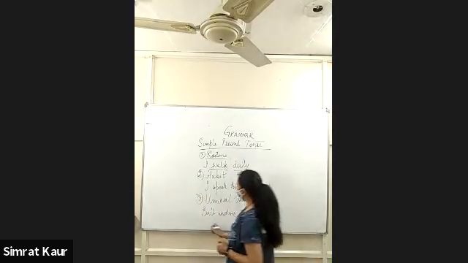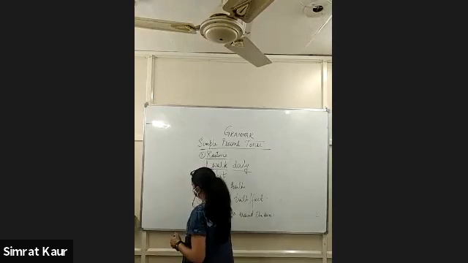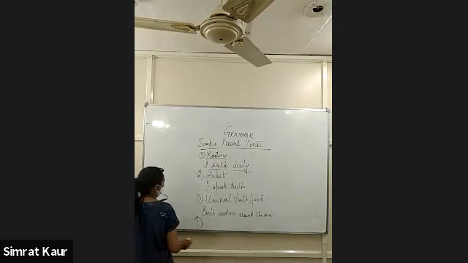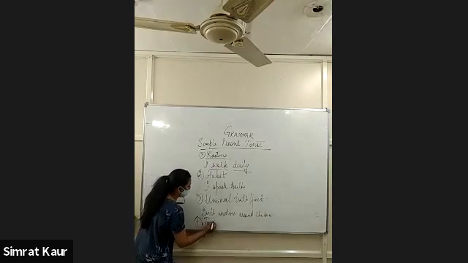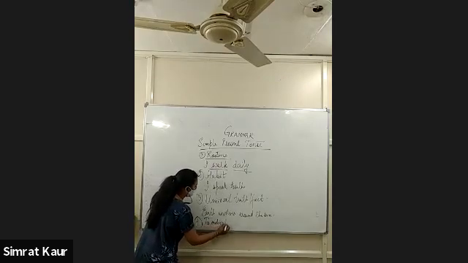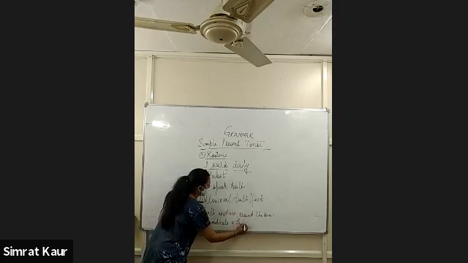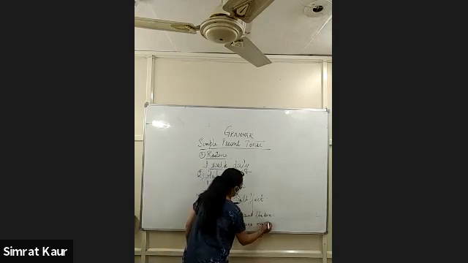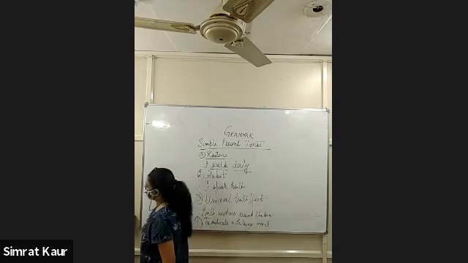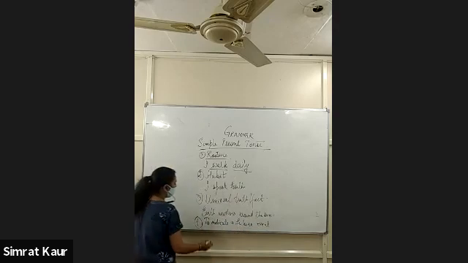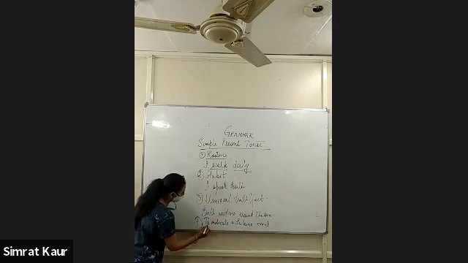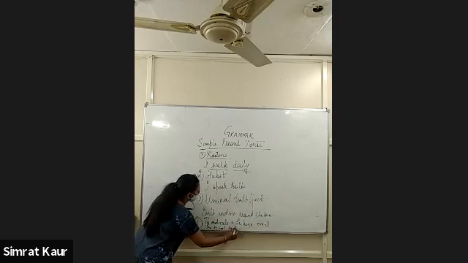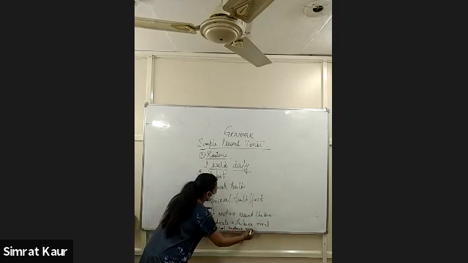Okay? When anything, number 4 I'm telling you, when anything, like to indicate a future event, then also we use this tense, future event. Okay, like for example, we can say the school reopens next week.